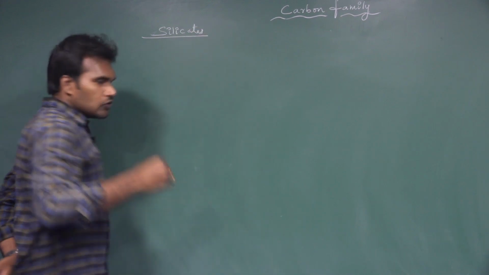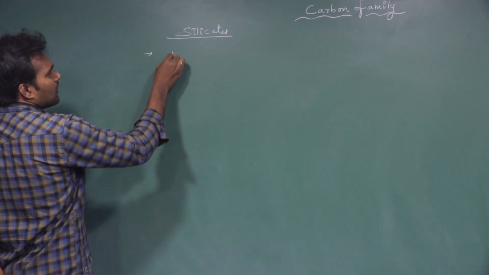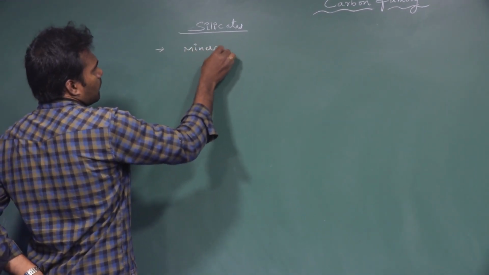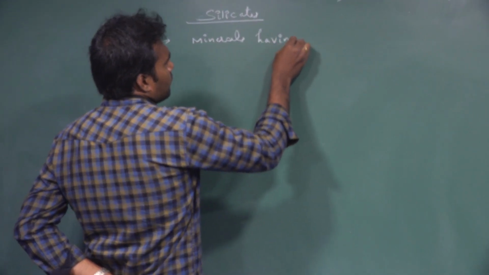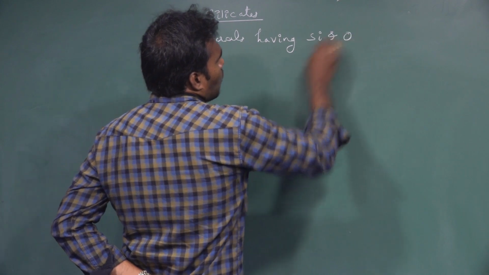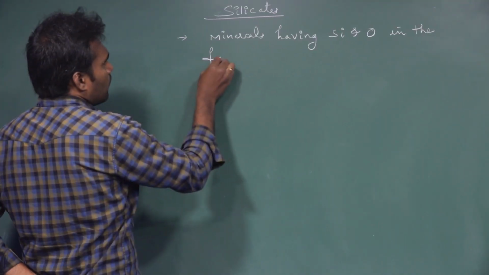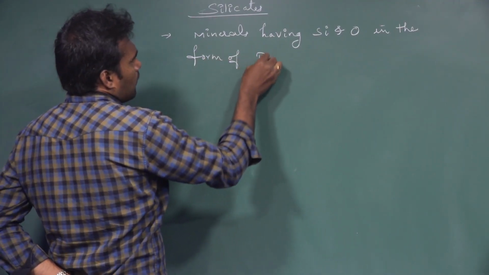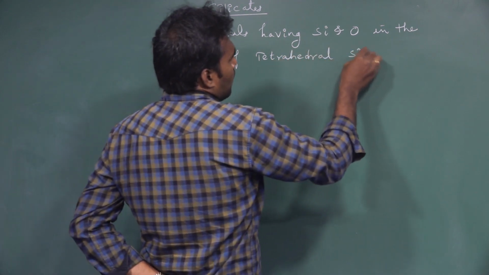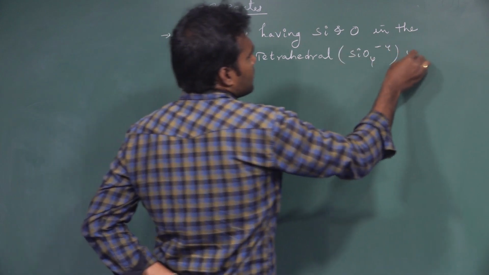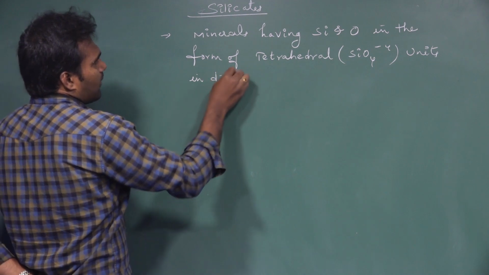Silicates. First of all, you should know what silicates are. Silicates are minerals having silicon and oxygen in the form of tetrahedral SiO4 4- units in different patterns.